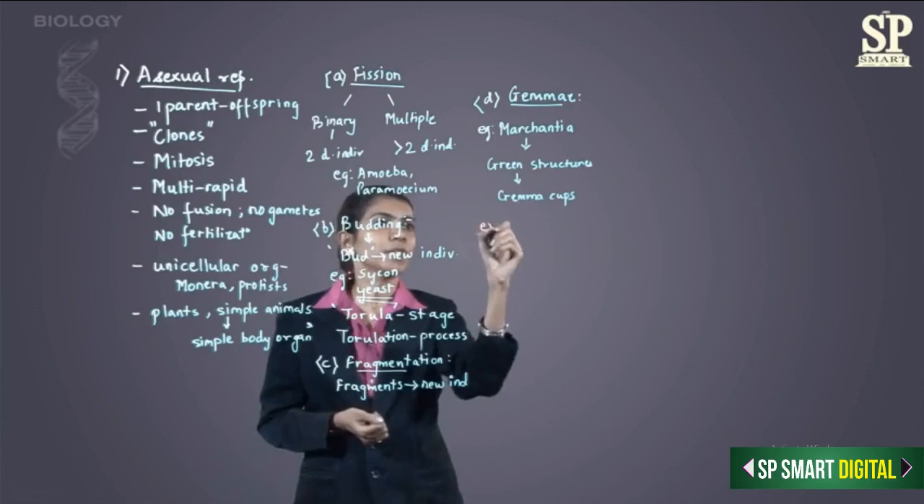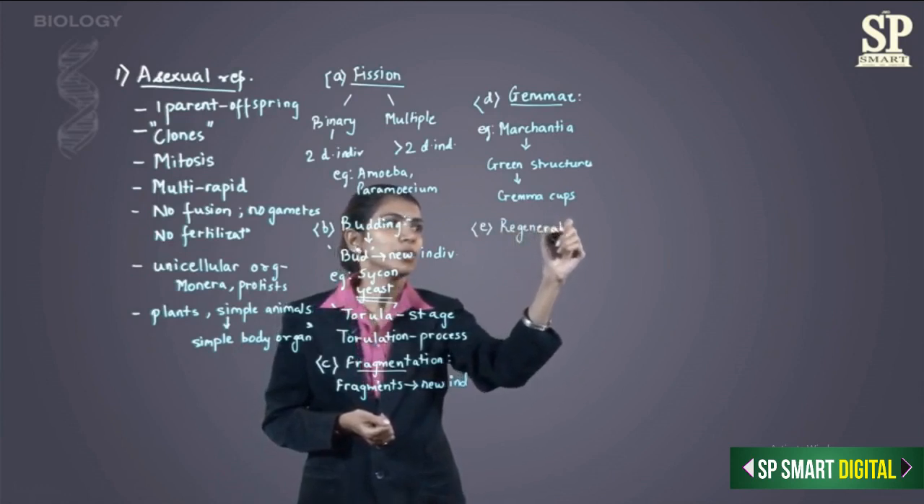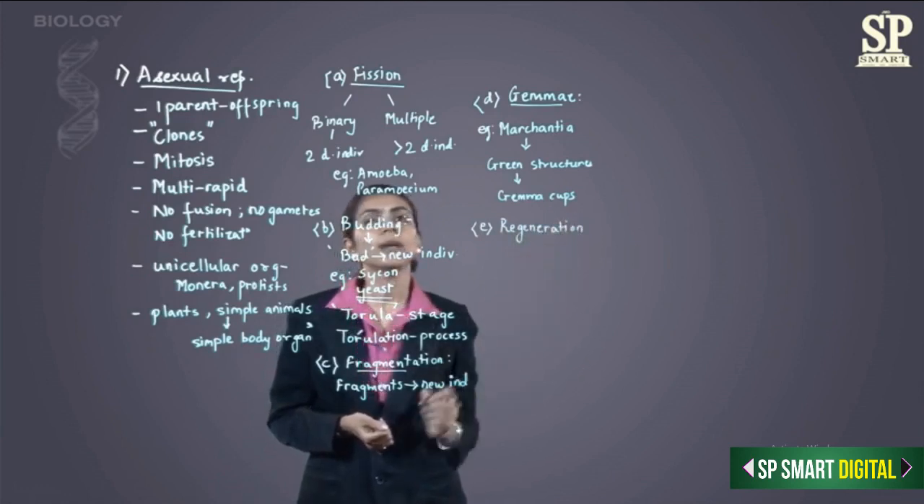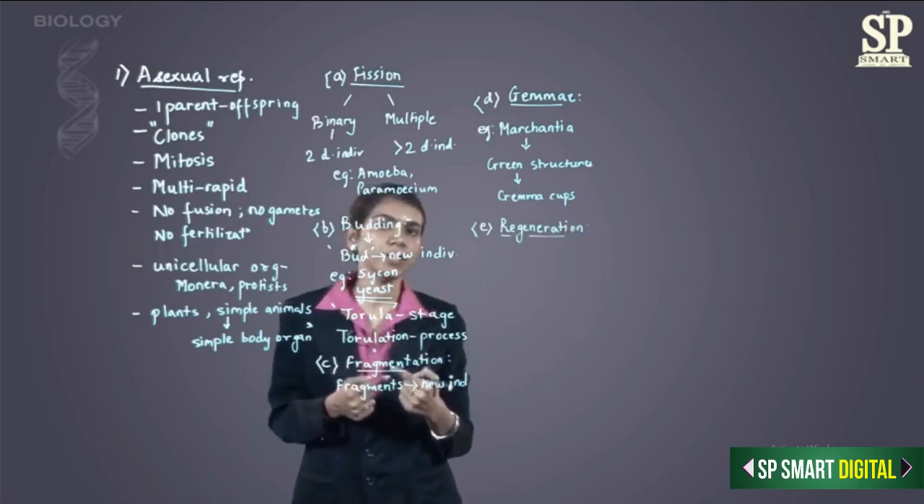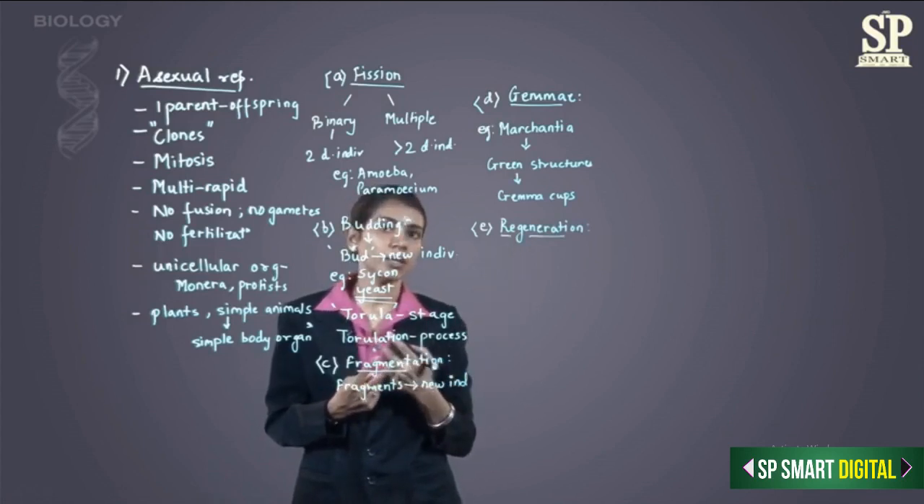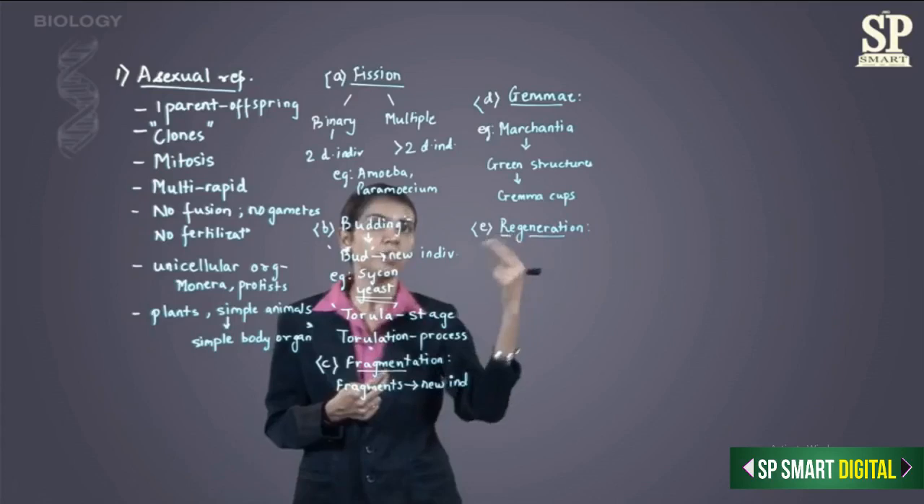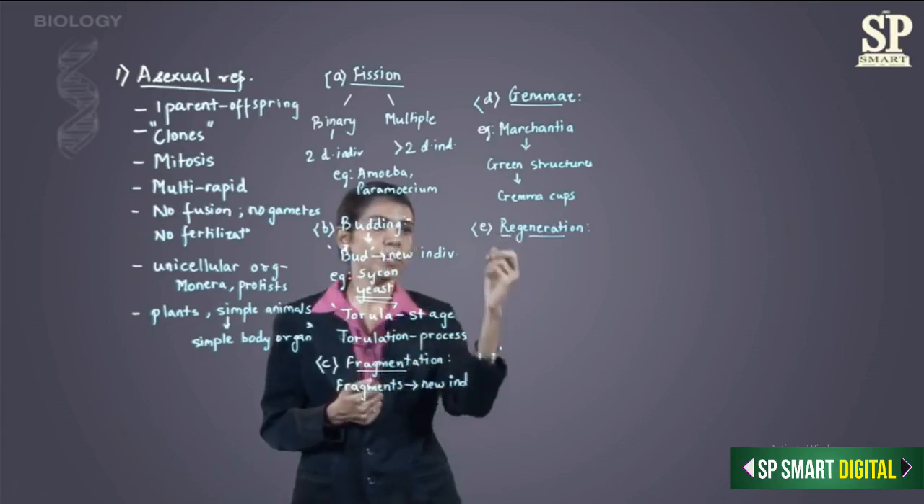We go to the fifth type, that is regeneration. And basically, what is the meaning of regeneration? Regeneration means to generate something again. Here, regeneration can occur for two reasons. One is for repair of the body.